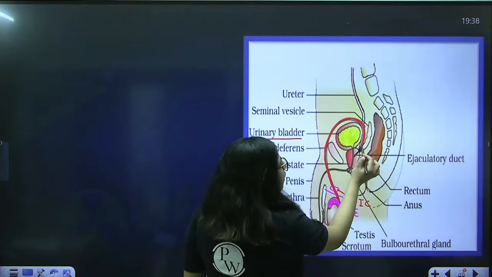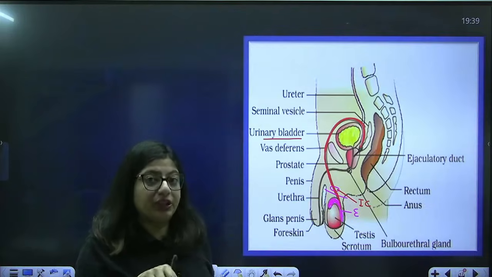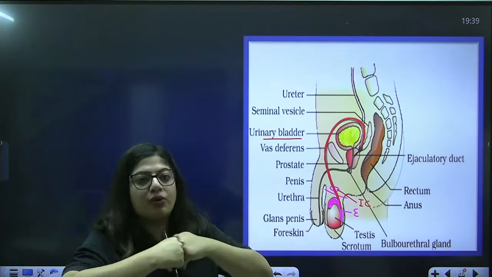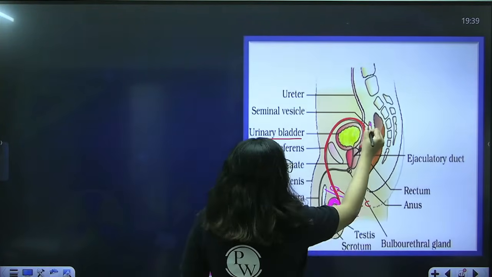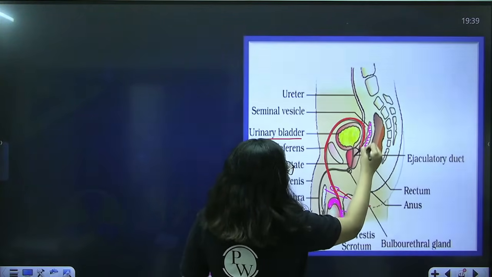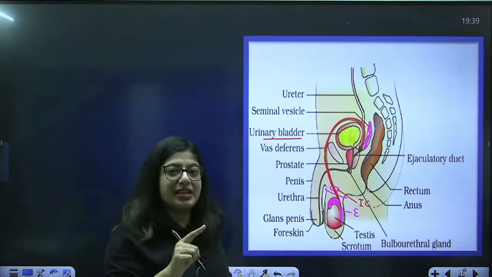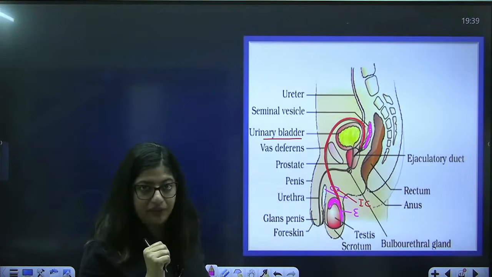And it is meeting, or forming a union, with another duct. This gland is seminal vesicle. Seminal vesicle is an accessory gland present behind the urinary bladder.